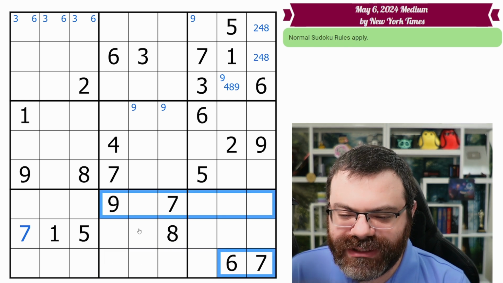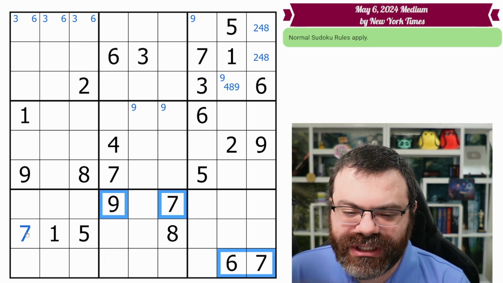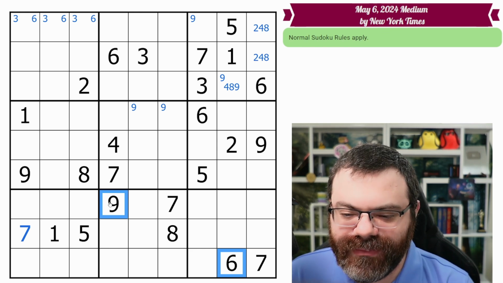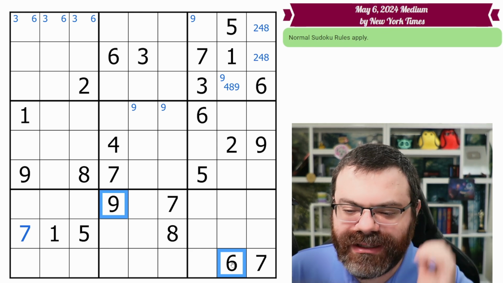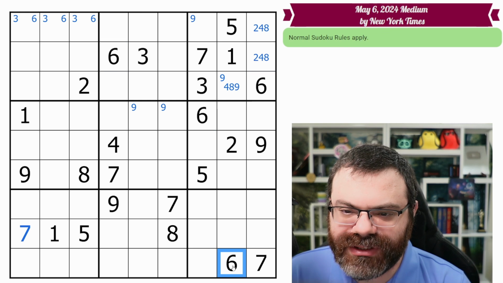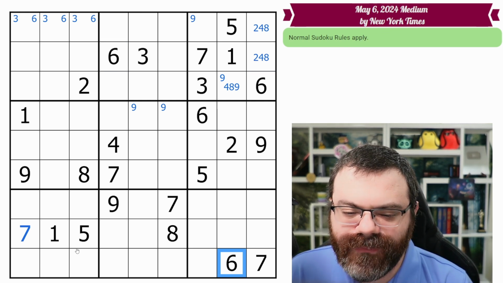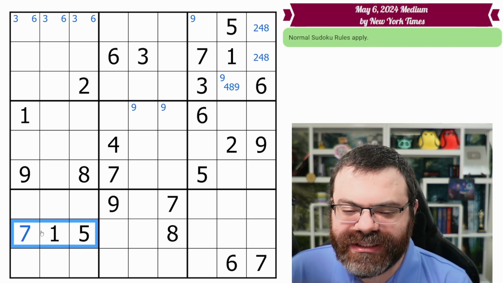We don't care about empty cells. And we don't care about digits that are already in the box. So not the 7s, but the 6 and the 9 are interesting. So there's a few ways to think about it. I like to introduce the virtual buddy first. So we had found real buddies before. Now we're going to find virtual buddies. So notice that none of these 3 cells can be 6.